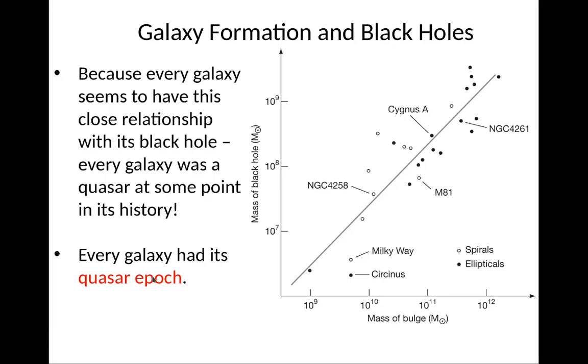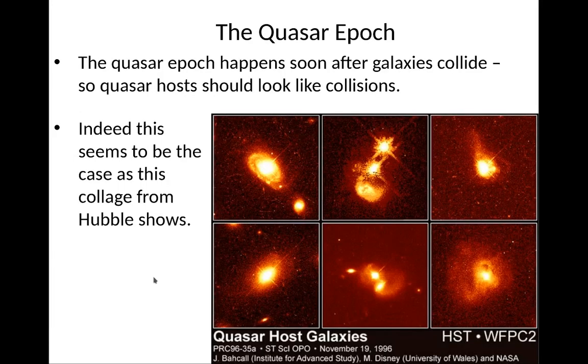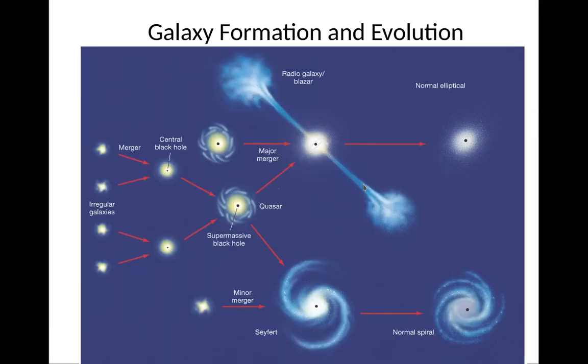So every galaxy has its own quasar epoch, right? The quasar epoch happens soon after galaxies collide. So quasar hosts should all look like collisions. And indeed, this seems to be the case, right? If you look at a Hubble collage of these objects, a lot of these quasars appear to be disturbed galaxies like that one, this one, this one, this one, this one, or collisions, right?